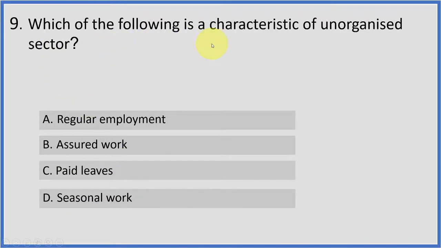Which of the following is a characteristic of the unorganized sector? In the unorganized sector, there won't be regular employment, there won't be scheduled work, there won't be paid leaves. The seasonal work is the characteristic of the unorganized sector.